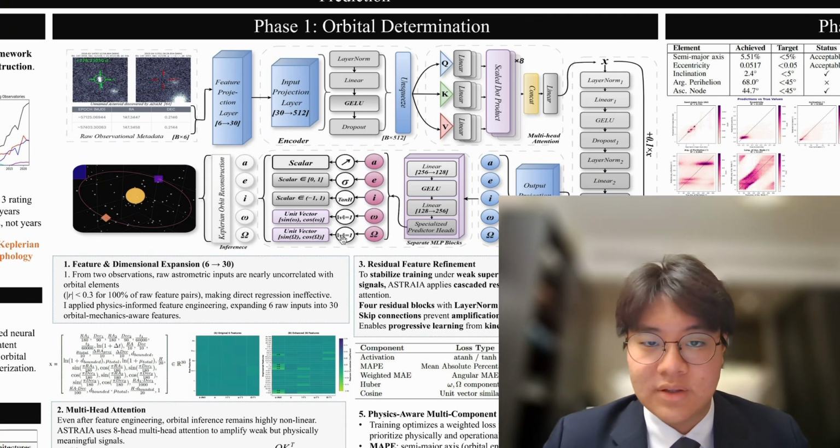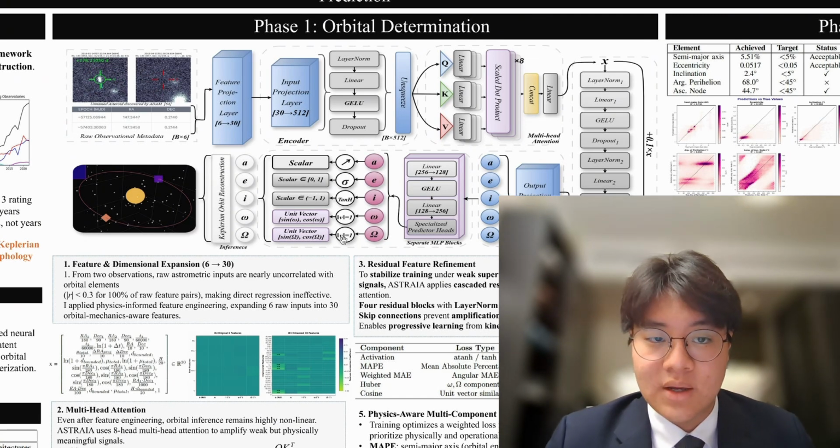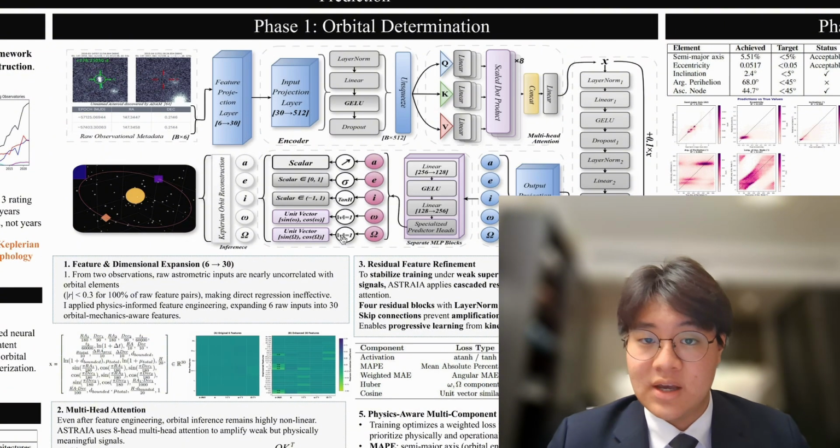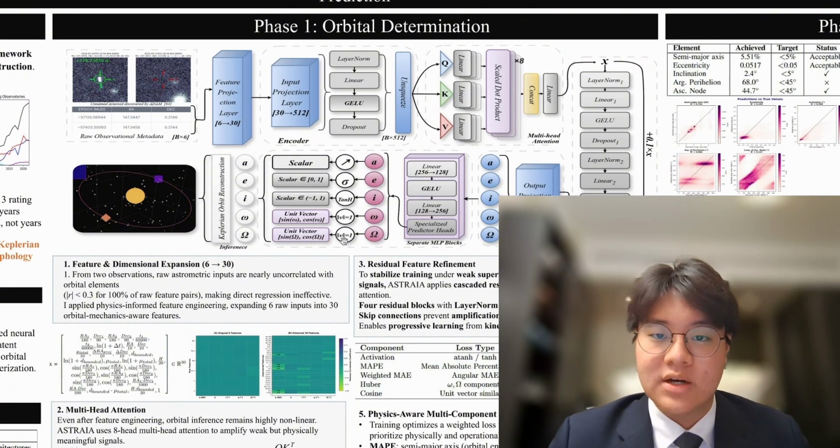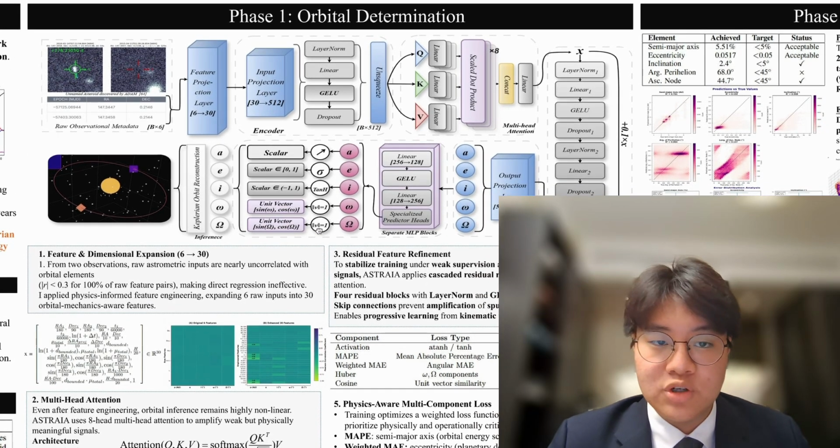Traditional statistical methods struggle with sparse observational data. It's precisely where modern deep learning excels. Neural networks can discover complex nonlinear relationships that classical regression cannot capture. My approach leverages its power through 3 components. First, feature engineering. Raw inputs are just 6 numbers.